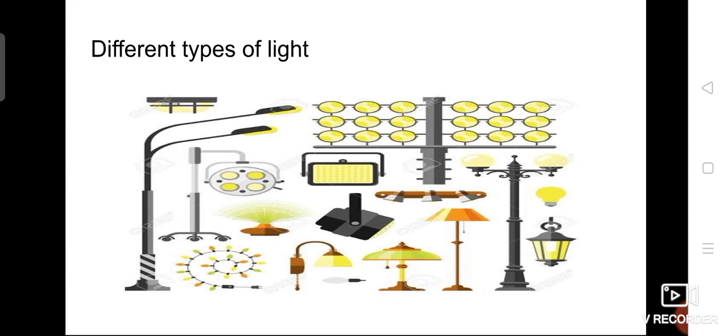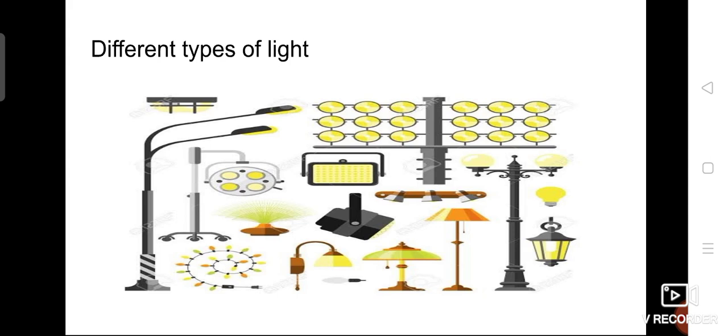The different types of light come from different sources of light, and they are different from one another. All are light, but they are somewhat different. Why? Because their source is different, but all of them are light, which helps us to view the things around us. From torchlight you can view things, from candle light also you can view things, from focus light also you can view things, isn't it? We view the things, but in different ways.